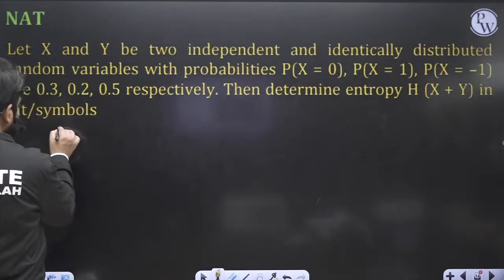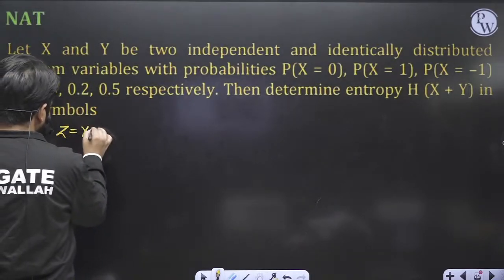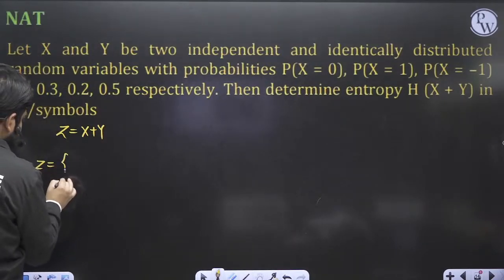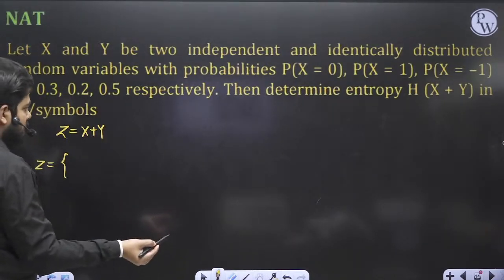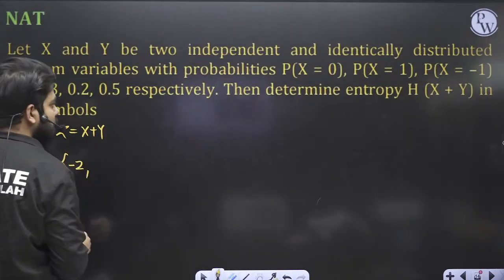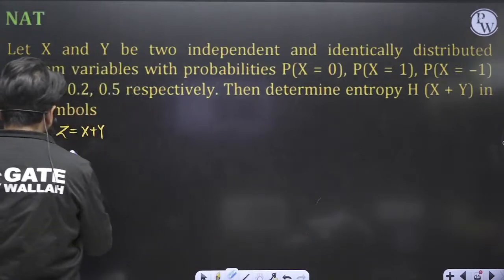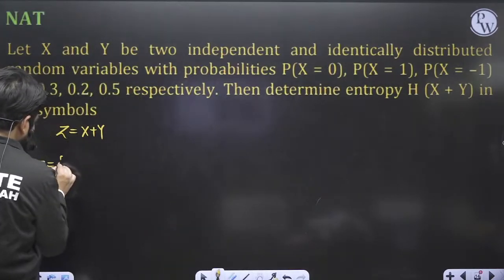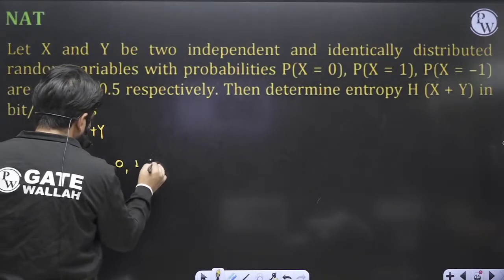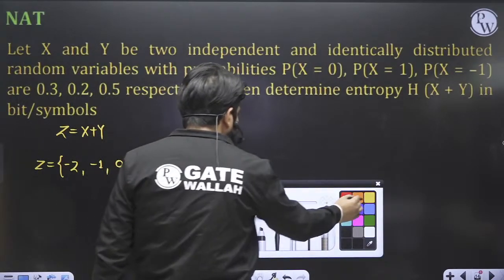Okay, so we'll assume another random variable z as x plus y. So what are the values this random variable can take? Both x and y are identically distributed random variables, so both can be -1. So this value becomes -2, -1, 0, 1, 2. Okay, so we have to calculate these probabilities.